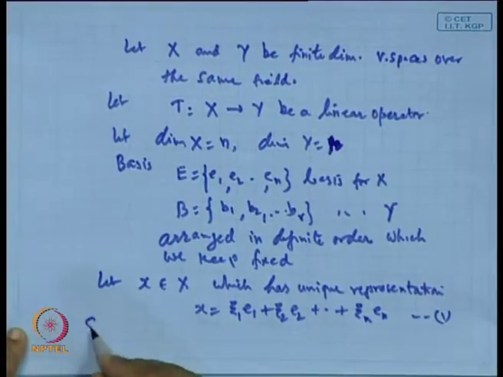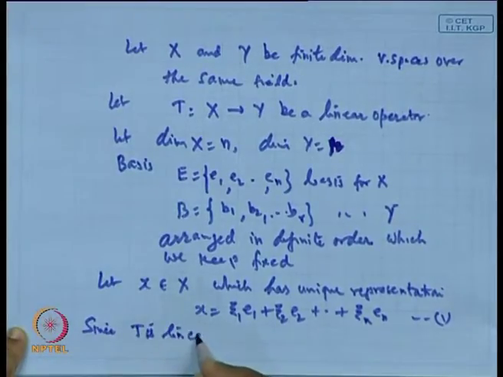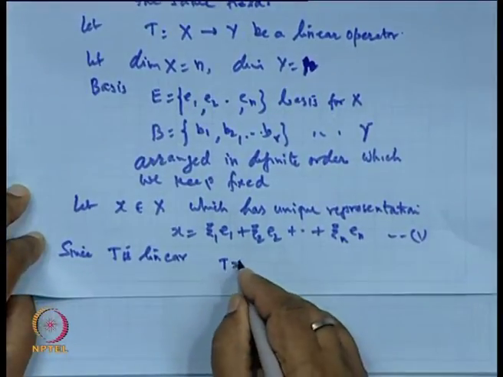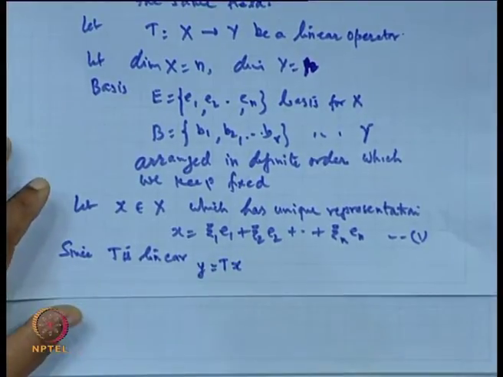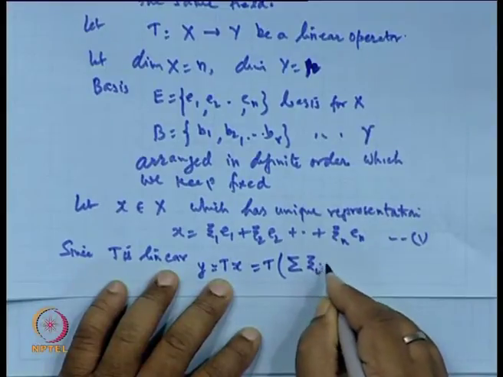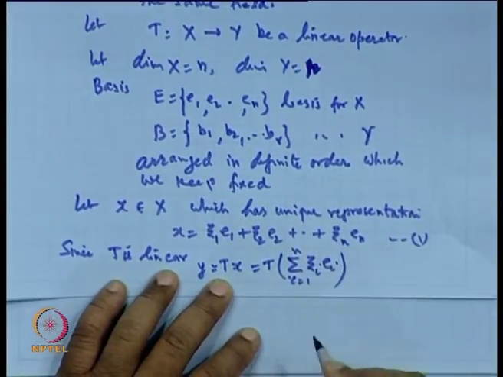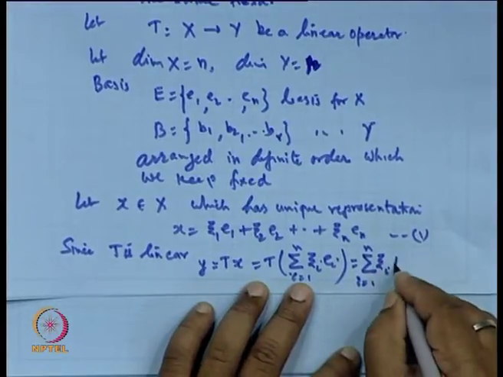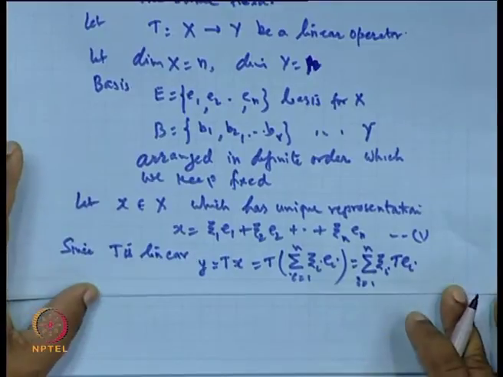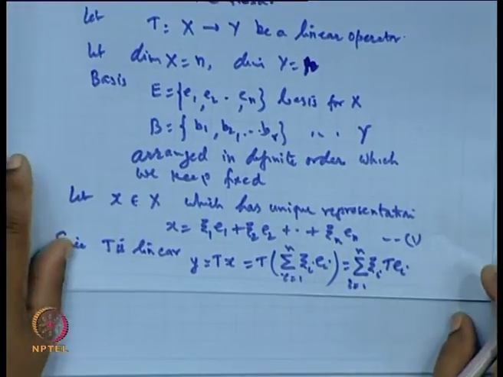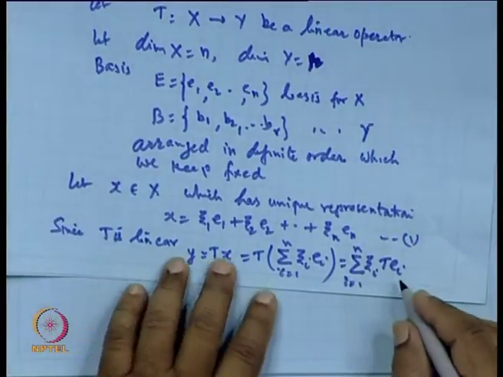Clear? Now, since T is linear and T is a mapping from X to Y, it will transfer the image Tx to an element y in Y, and that will be equal to T of the sum over i equal to 1 to n of xi_i e_i. Because of the linearity, this gives the sum over i equal to 1 to n of xi_i T(e_i). Let it be equation 2.